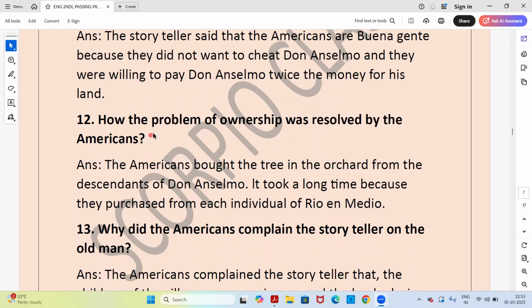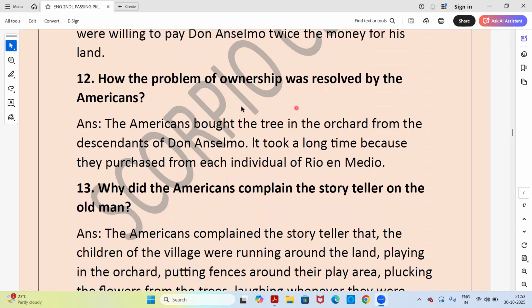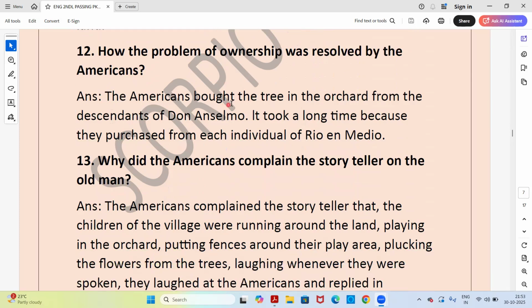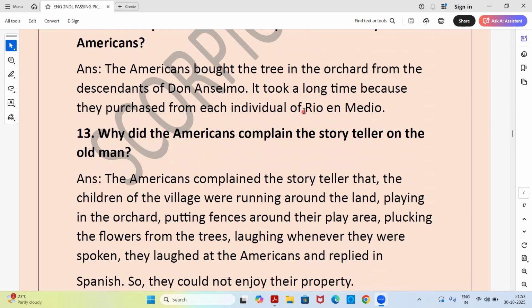Next, how was the problem of ownership resolved by the Americans? Answer. The Americans bought the trees in the orchard from the descendants of Don Anselmo. It took a long time because they purchased from each individual of Rio and Medio.